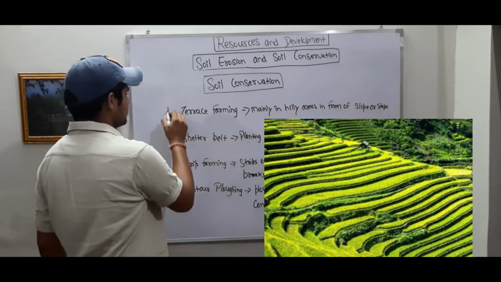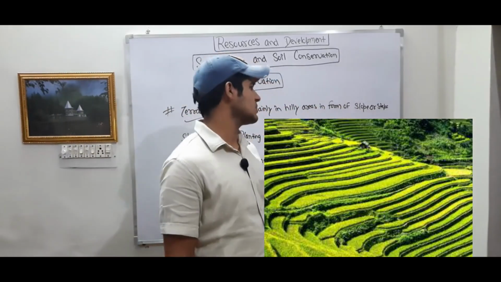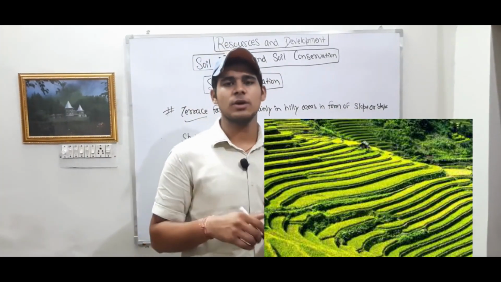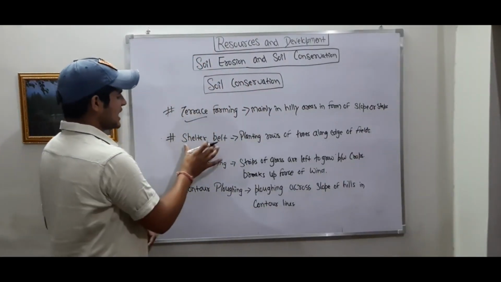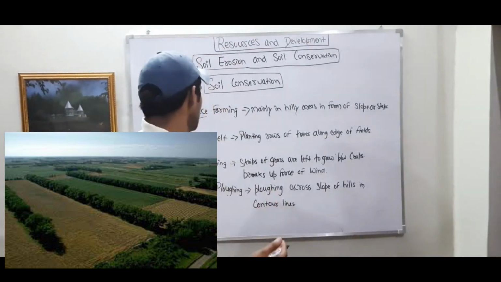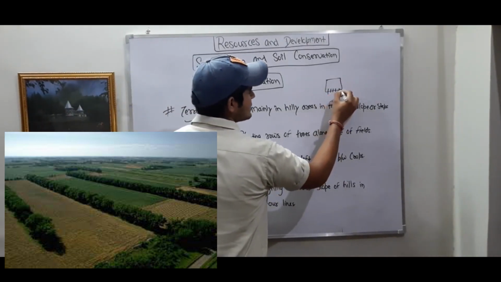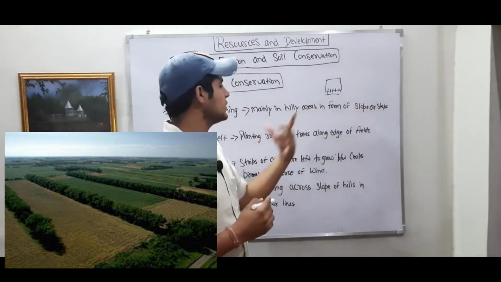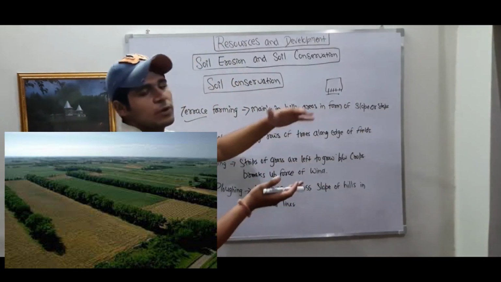What is terrace farming? Terrace farming is mainly practiced in hilly areas, in which farming is done in the form of slopes or stairs. In the graphics you can see the image of terrace farming. Second, shelter belt: planting rows of trees along the edge of the field. Due to this, the wind is prevented, so wind erosion, in which the top layer of the soil is removed, can be prevented.